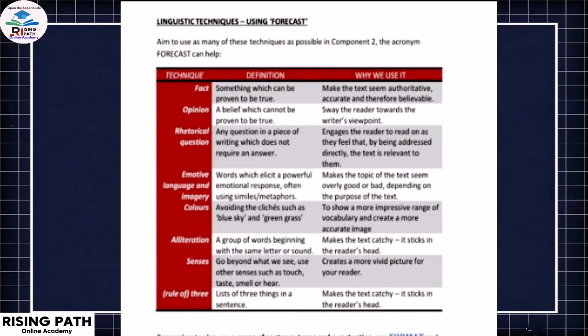For our directed writing task, here is one linguistic technique using the acronym forecast. As you can see on this chart, fact, opinion, rhetorical question, emotive language and imagery, colors, alliteration, senses, and rule of 3. So the examples are also given, so you can use them.